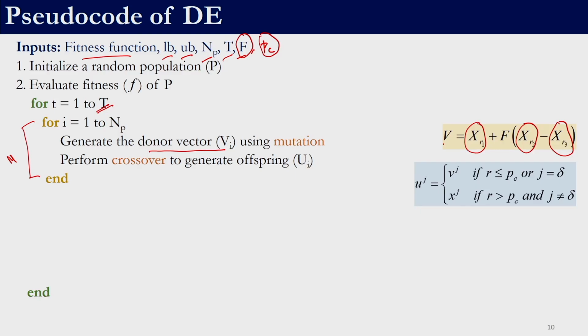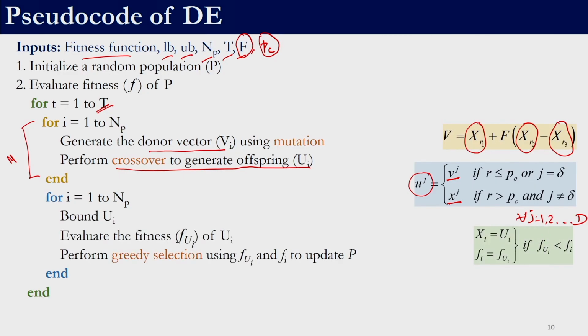Once the donor vector is generated, we will perform crossover to generate the offspring, right. So, this is for all the variables. We need to decide whether the value of the jth decision variable in the trial vector will come from the donor vector Vj or will it come from the target vector Xj. Once that is done, then we need to bound the solutions. Each of this ui is to be bounded, right, and we need to evaluate the fitness function of it, f of ui and f of xi.